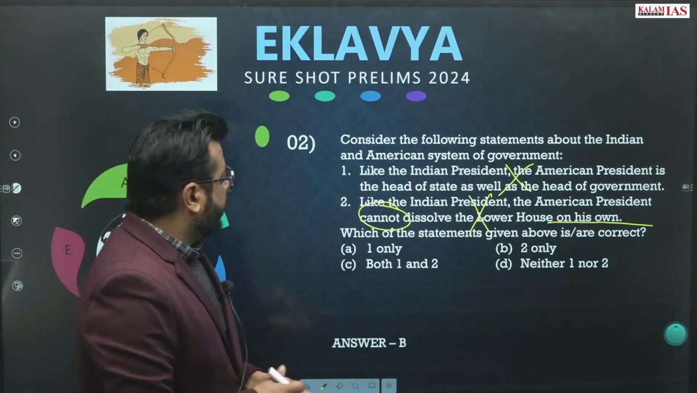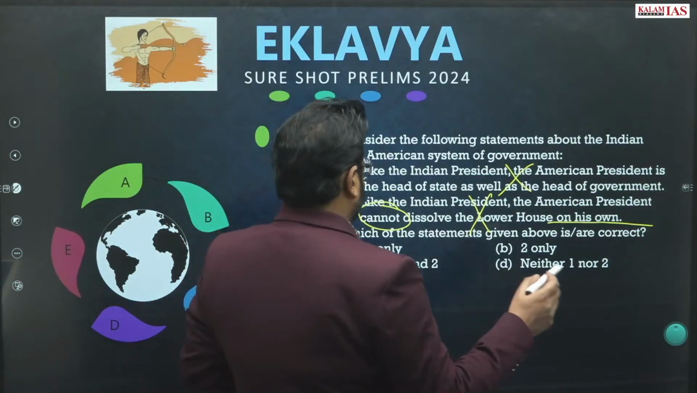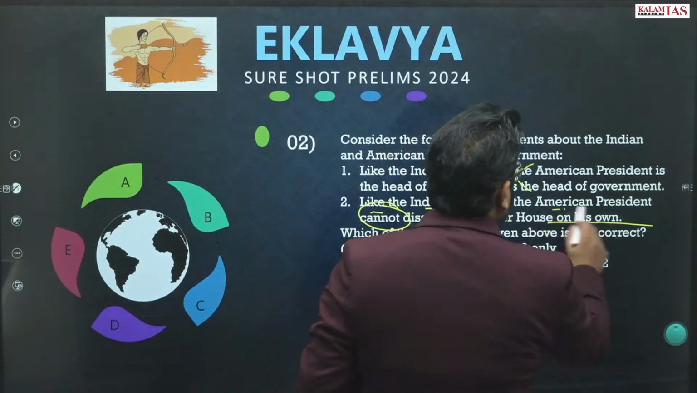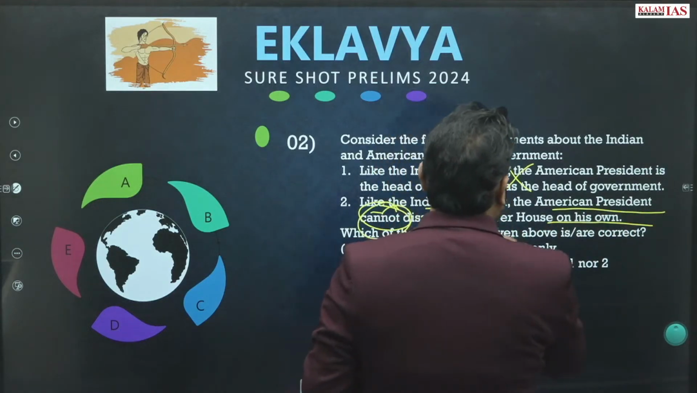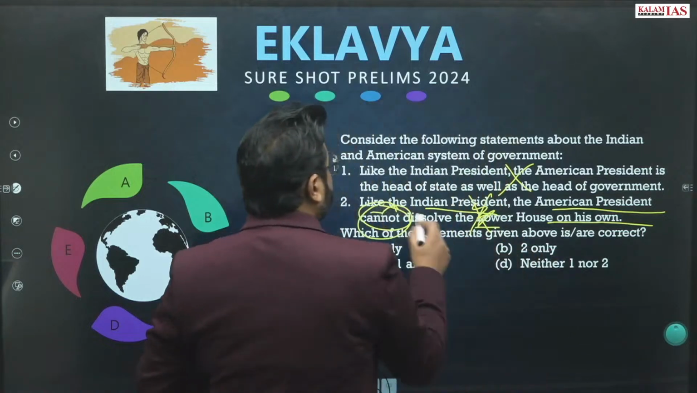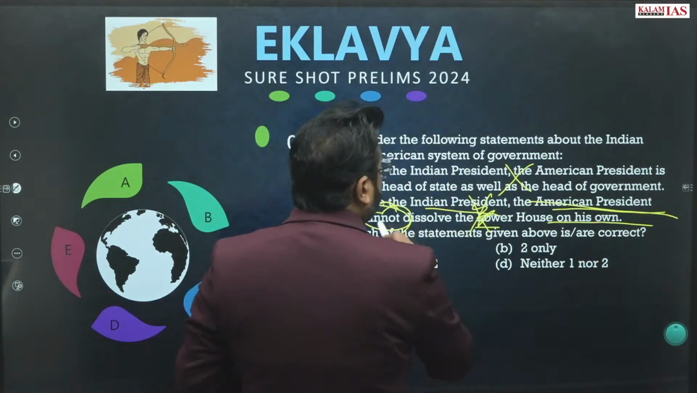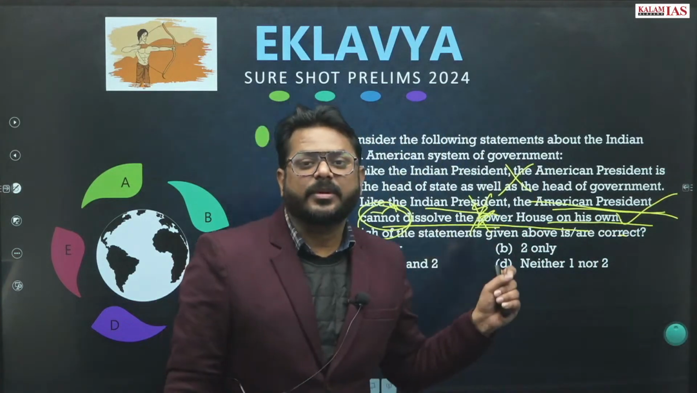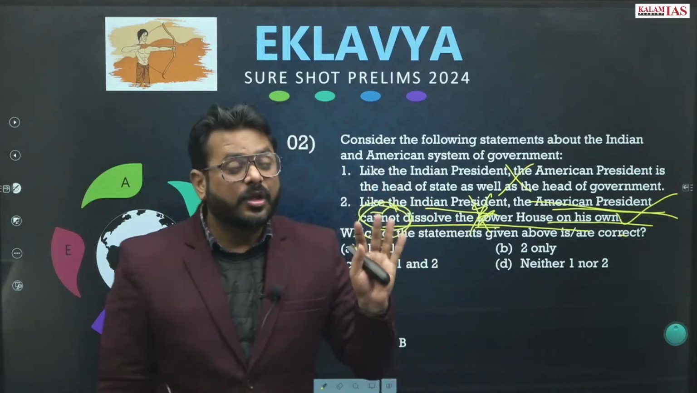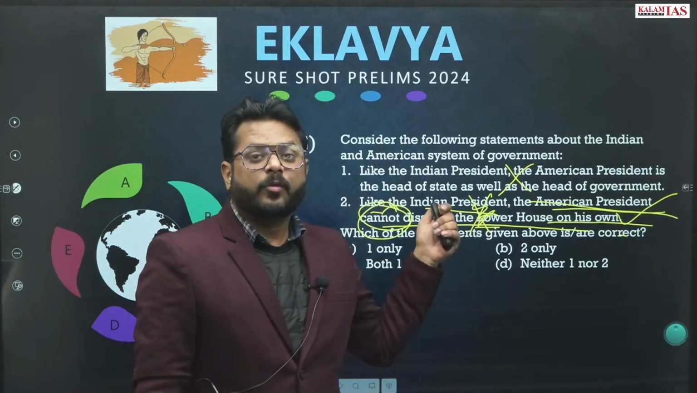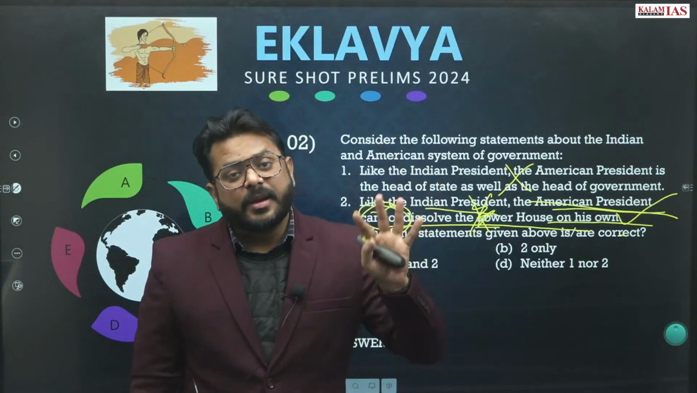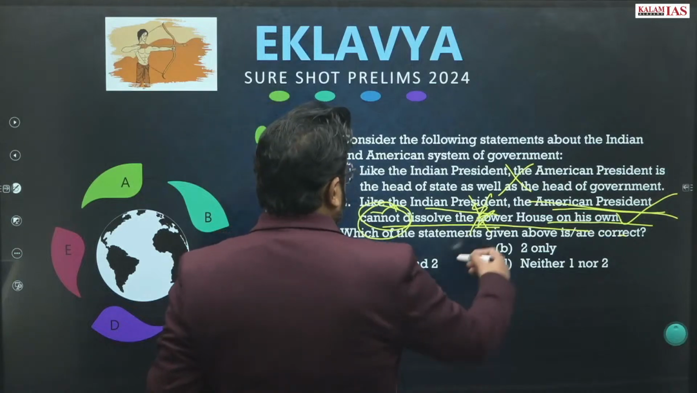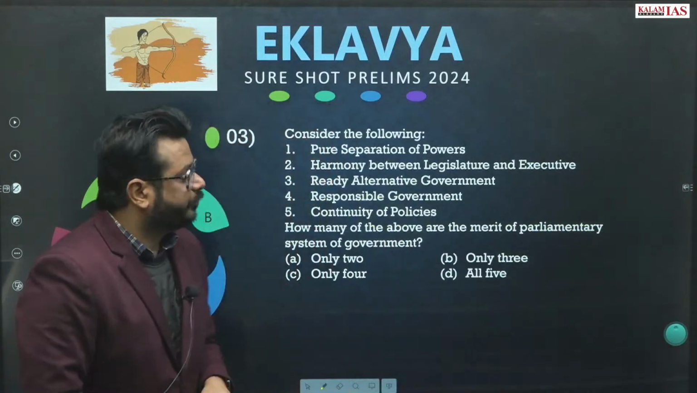So the statement is: like the Indian president, the American president cannot dissolve the lower house on his own. This statement is correct, because the American president cannot dissolve the lower house, whereas in India the Indian president can dissolve the lower house. So this statement will be correct. B will be the answer.